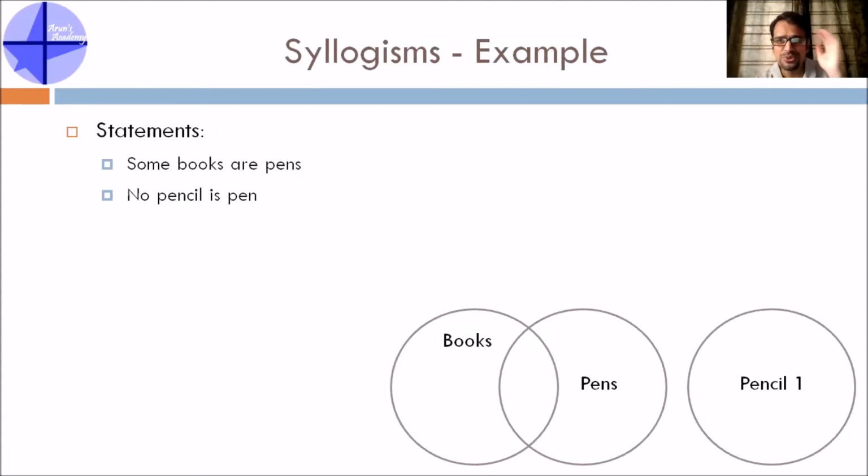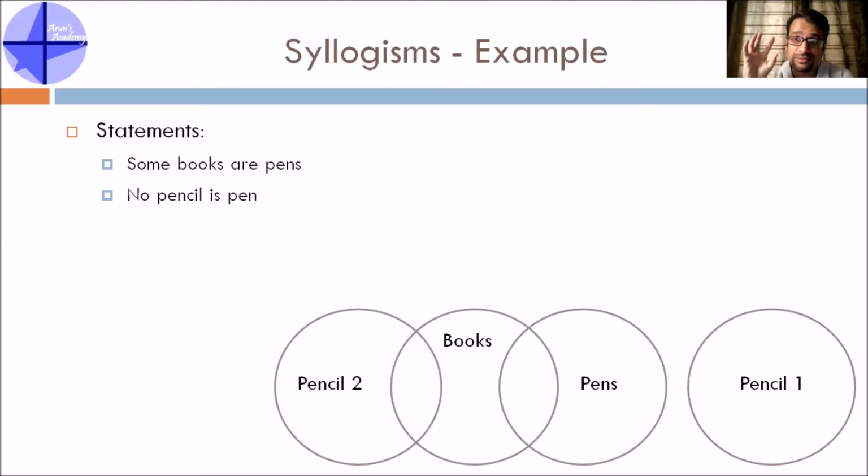But if you use a little bit of your logic, pencil can also come as an intersection to books, because even in that case, no pencil is a pen. But the pencil 2 circle is partially correct. Pencil 1 is more correct than the pencil 2 circle. Why? Because there is nowhere explicitly mentioned that some books are also pencils, right? So pencil 2 is not wrong, but it is partially correct. Pencil 1 is the right representation, and books, pens and pencil 1 is the correct picture which you can draw. This is the understanding of how you will draw these pictures.